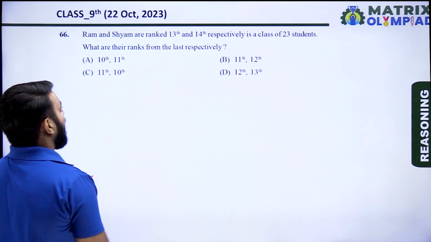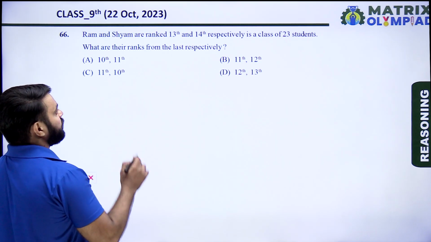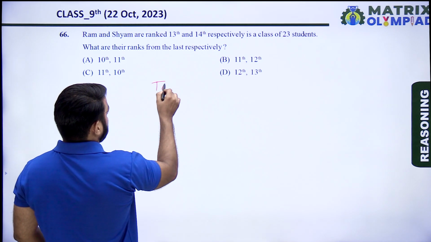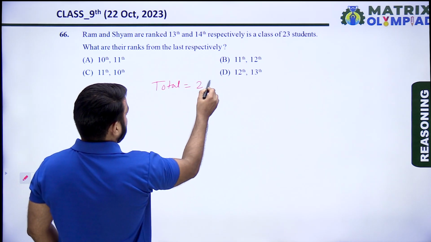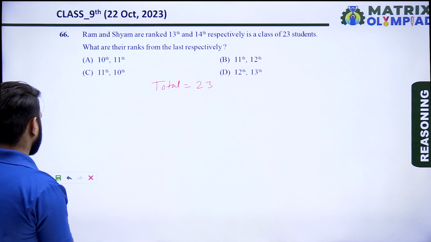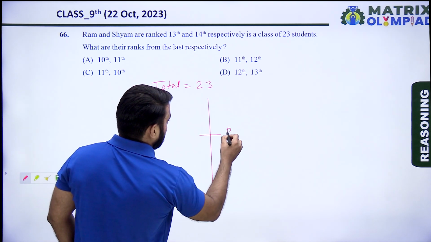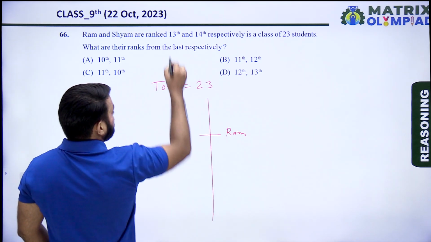Ram and Shyam are ranked 13 and 14 respectively in a class of 23 students. So total students is equal to 23, and Ram's rank is 13.